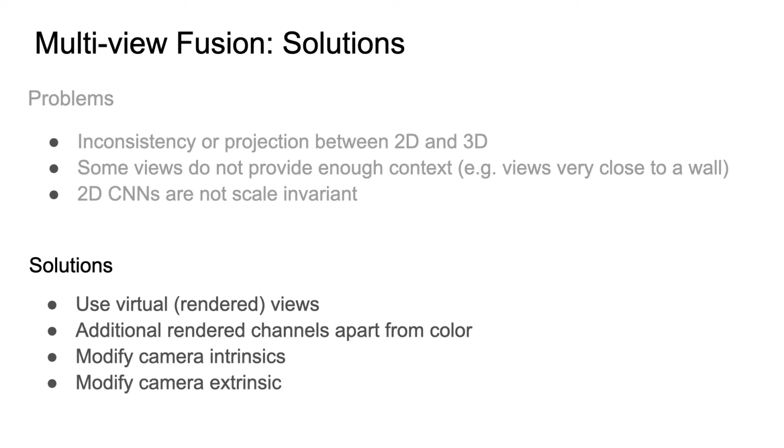In this paper, we show that by incorporating some small changes, the simple multi-view fusion approach can also become the state of the art for 3D semantic segmentation. These changes include use of virtual views, additional rendered channels apart from color, and changes to both camera intrinsics and extrinsics of the virtual cameras.